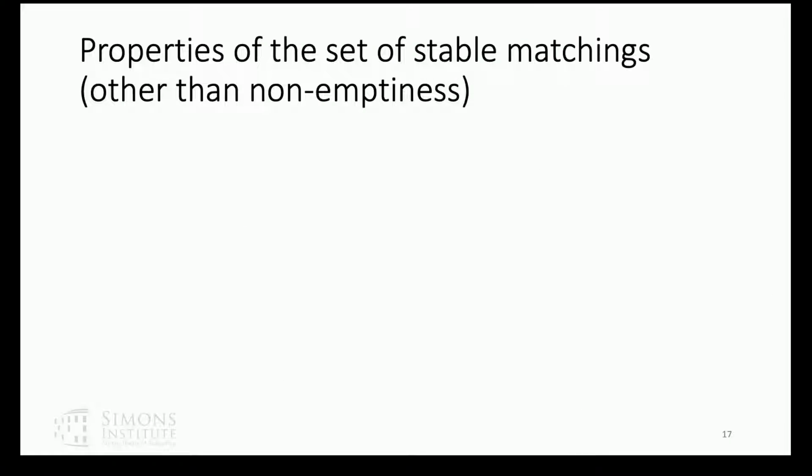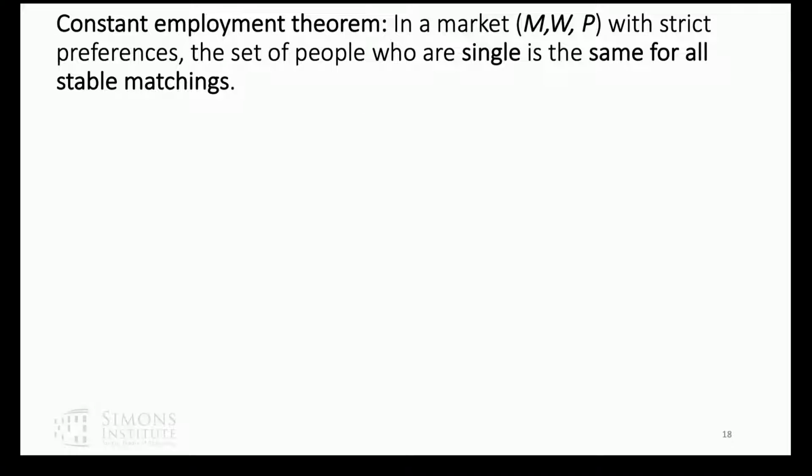Okay, so let me tell you some other theorems other than the fact that stable matchings always exist. One is constant employment. It turns out the set of people who are single is the same for all stable matchings. That's an interesting theorem in the marriage problem. It's even more interesting in the many-to-one matching problem.